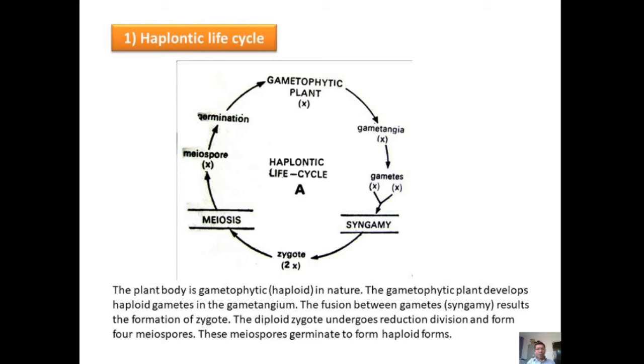This diploid zygote undergoes reduction division and forms 4 meiospores. These meiospores germinate to form haploid forms. So, in this case, all the phases of the life cycle are haploid in nature except the zygote. Therefore, this type of life cycle is called the haplontic life cycle.